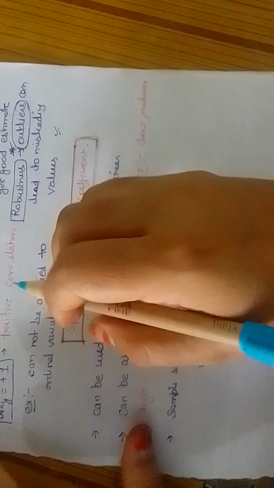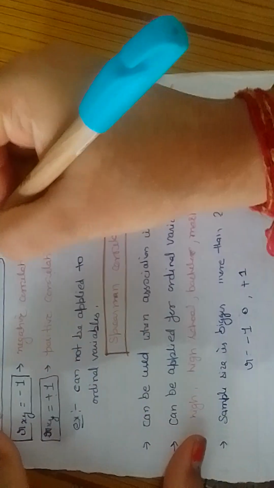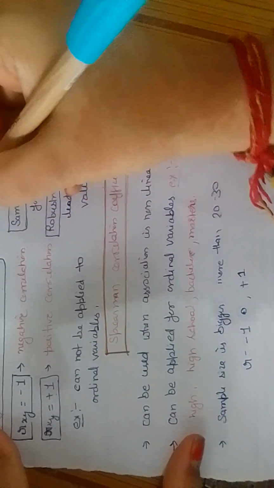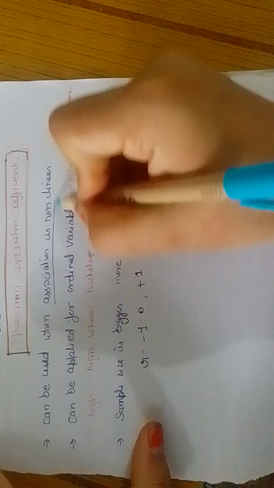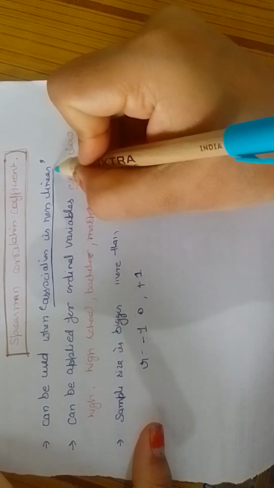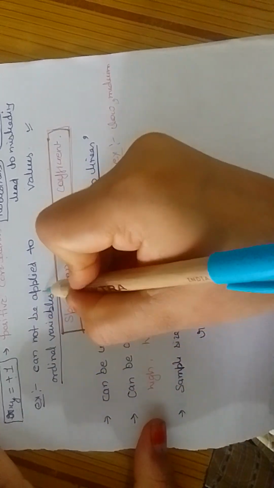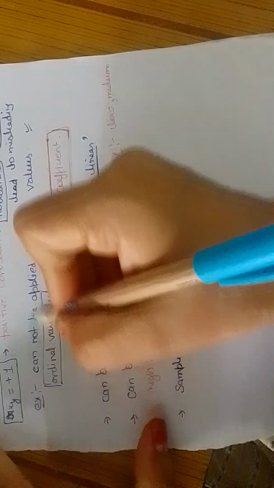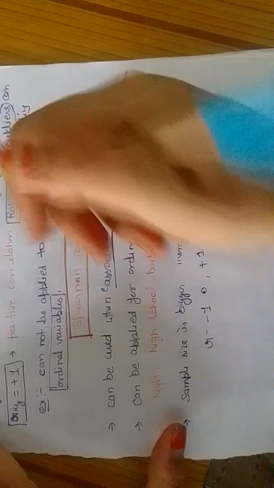So there is one difference: in Pearson correlation coefficient we see linearity. We see linear association. Fine. While in Spearman correlation coefficient we see non-linear association. Fine. And in Pearson correlation coefficient we cannot apply this formula on ordinal variables.